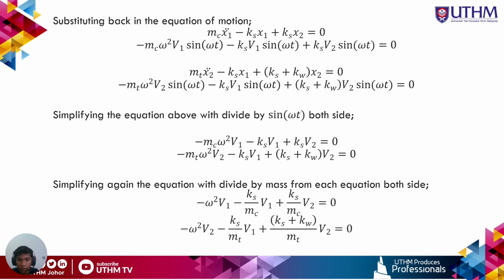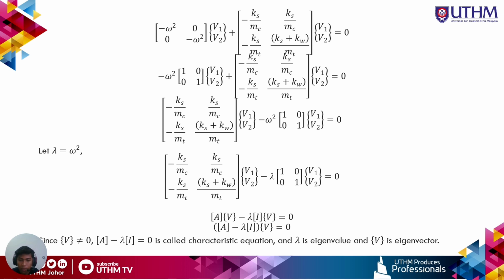After getting the equation, we can simplify it by dividing by sine delta t on both sides. After that, we simplify again by dividing each equation by mass on both sides. After finishing simplifying, we can change the equation that we got before into matrix form. So the matrix form is as shown in this slide.